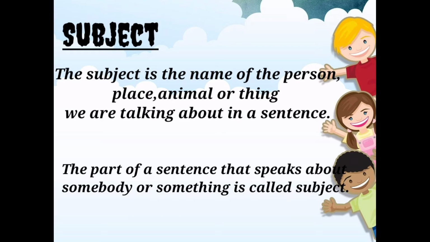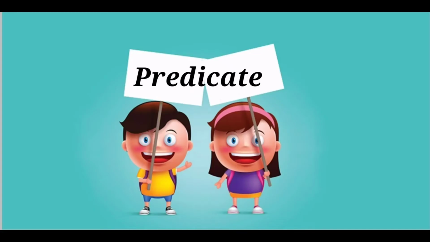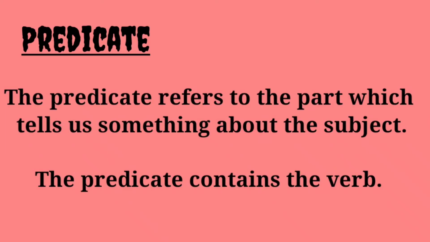Okay, have you understood? Are you all clear with what is subject? Now we are going to see about predicate. A predicate refers to a part which tells us something about the subject. Now tell me, what is a verb? You are studying in your second standard, right?